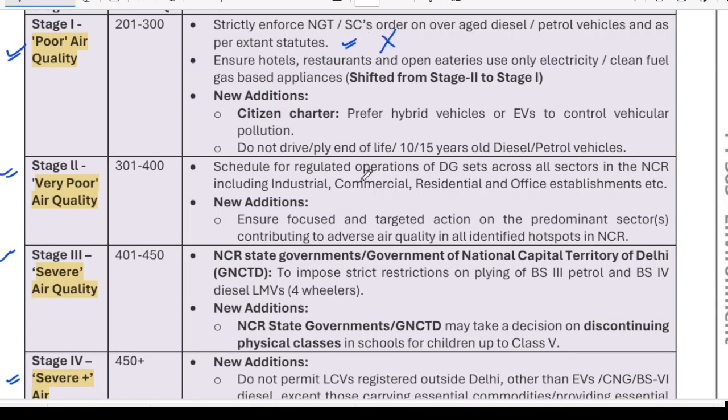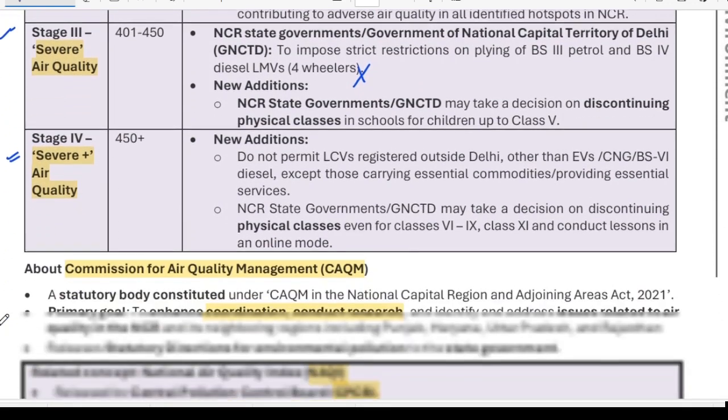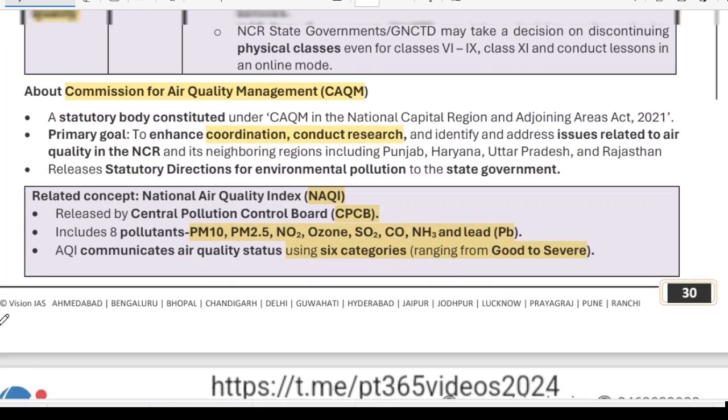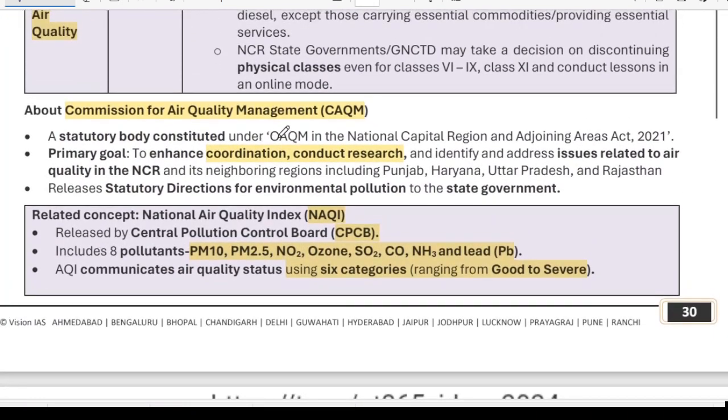You don't have to mug up all these things. Some new additions have been made, but this is for enforcement purposes and not for remembering much. But you must know that there are four stages in CAQM's Graded Response Action Plan, GRAP. So, what is the Commission for Air Quality? I have already told you that it is now a statutory body, constituted under the Act, which was passed in 2021.